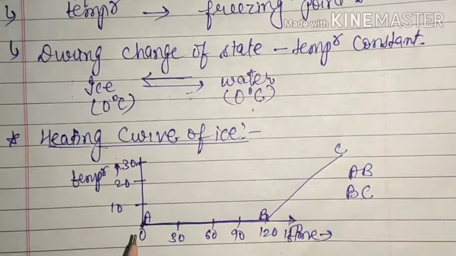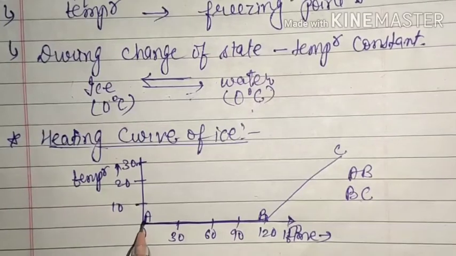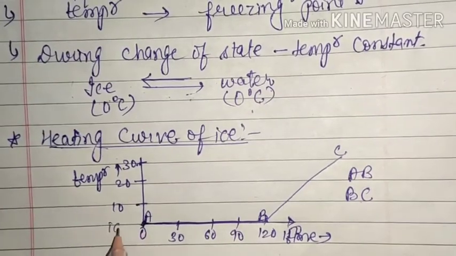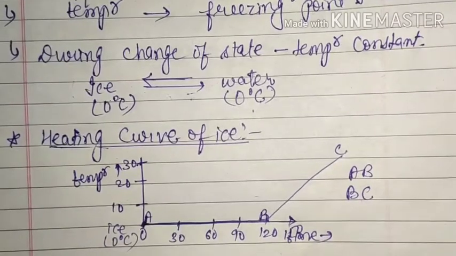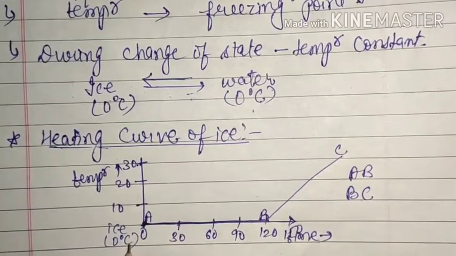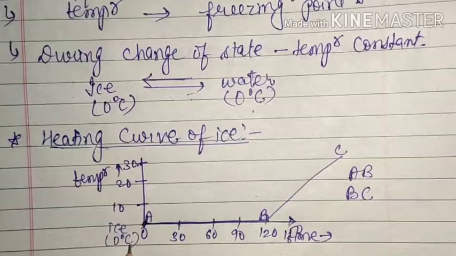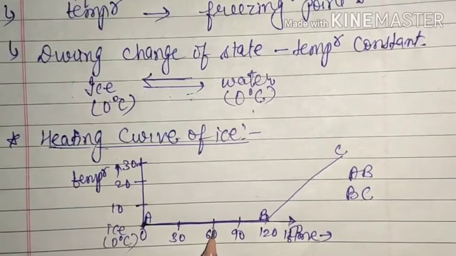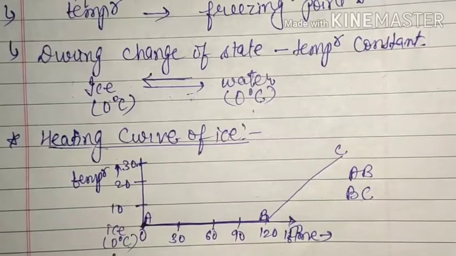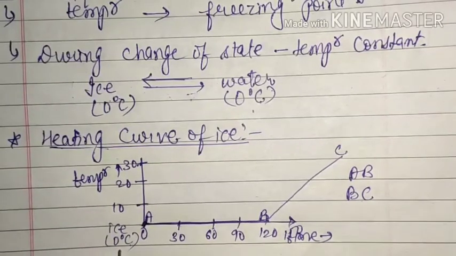We have observed that at 0 degrees Celsius, this is 0 degrees Celsius, your ice will be initially at 0 degrees Celsius. So after 30 seconds also the temperature of the ice was 0 degrees Celsius and it was melting. After 60 seconds also it was melting, converting into water, but still the temperature was 0 degrees Celsius.